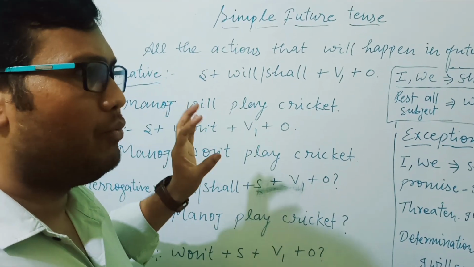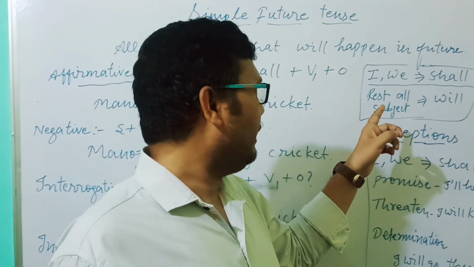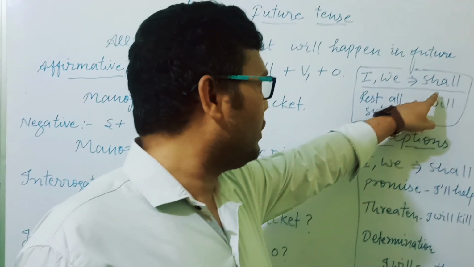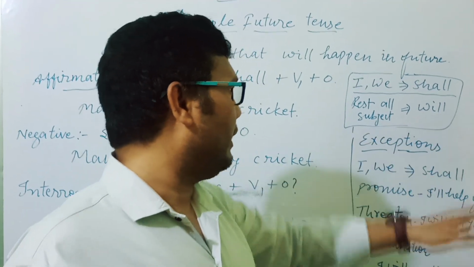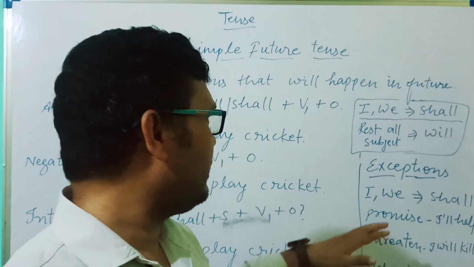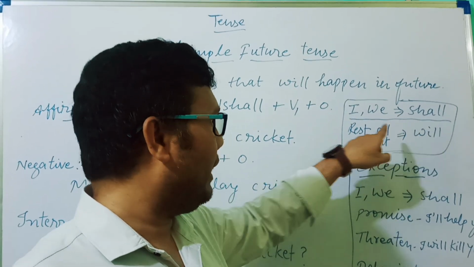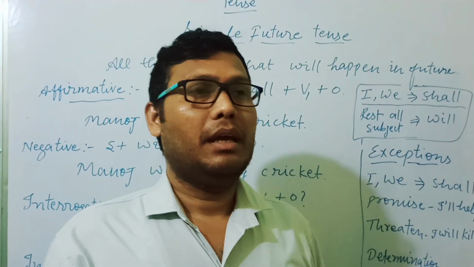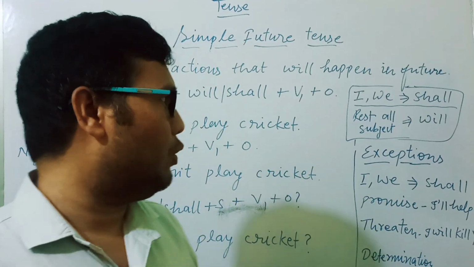So any piece of work that will be performed in the future, there we use simple future tense. For I and we, the two subjects, we will use shall, and for all the rest of the subjects, we will use will. And there is an exception also for simple future tense, because generally we use I and we with shall, and for all other subjects we use will. In modern English, especially, will is used with all the subjects, but there are some exceptions also.